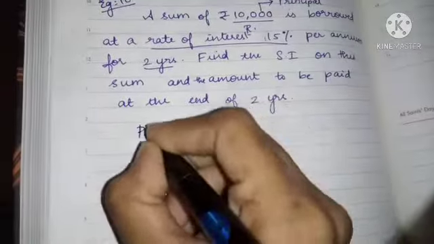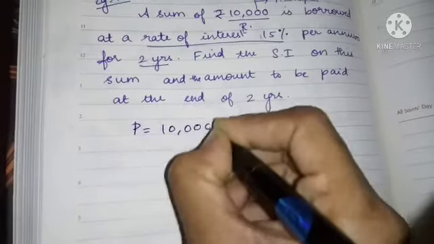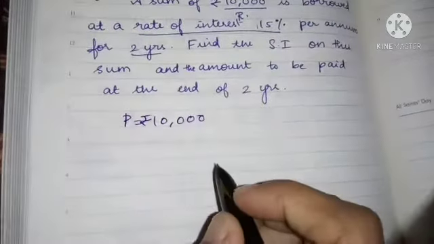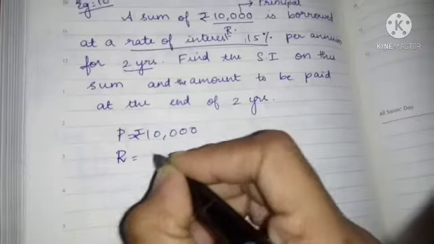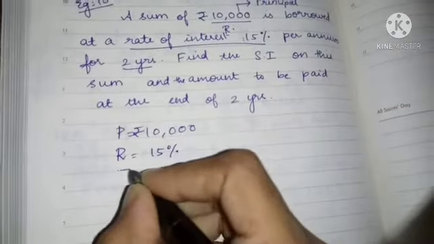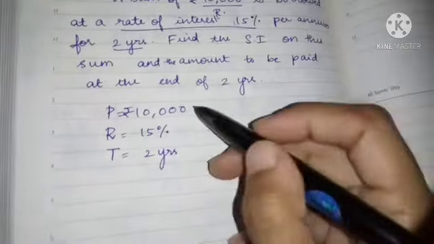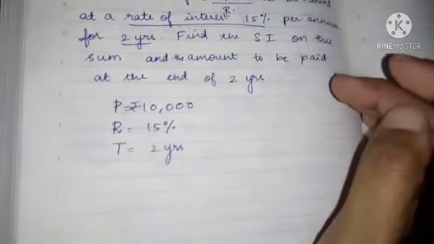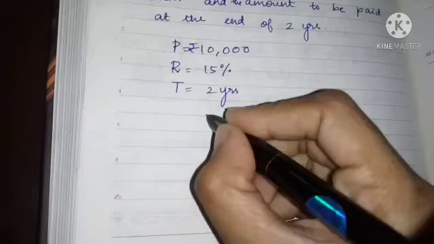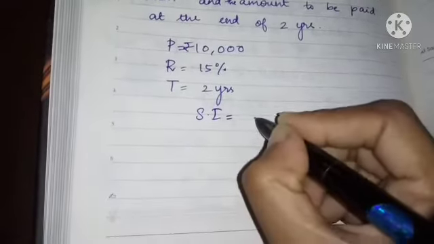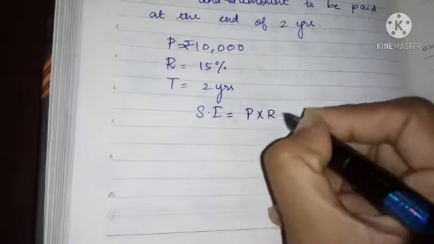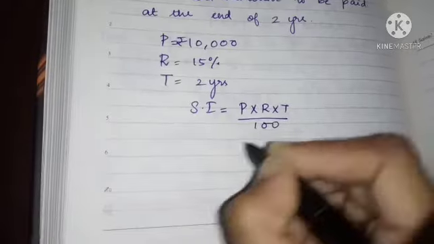Given principal is equal to 10,000, rate is equal to 15%, time is equal to 2 years. These particulars are given in the question. So we have to find the simple interest, which is P into R into T divided by 100.